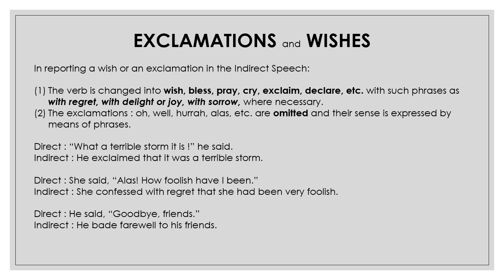Rule number 2. The exclamations oh, well, hurrah, alas, etc. are omitted and their sense is expressed by means of phrases. For example, direct speech: "What a terrible storm it is," he said. Indirect speech: He exclaimed that it was a terrible storm.